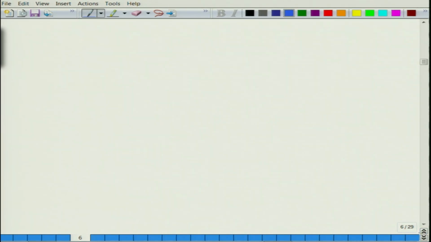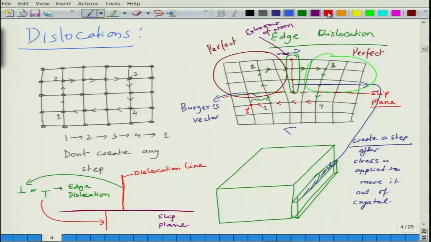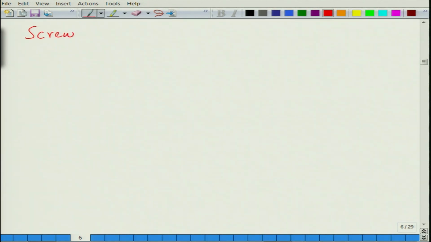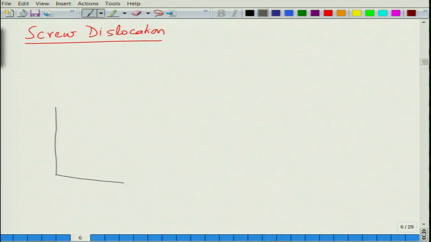The screw dislocation, on the other hand, is another kind of dislocation. So, this is the first type of dislocation, which is edge dislocation. Now, the second kind of dislocation is basically screw dislocation. So, essentially this is a dislocation which looks something like, let me try to draw it well, let us say, a little exaggerated.